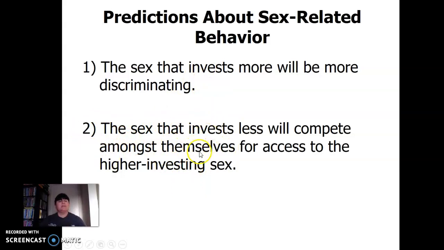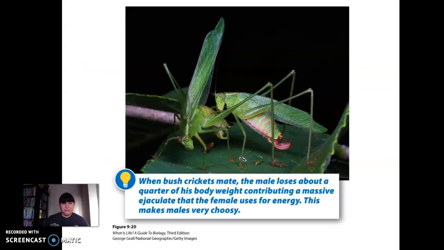And that competition is pretty risky in itself, right? So making mating calls, that's risky because predators are going to hear, or fighting with other males for territory, for resources, that's risky. So in regards to sex and in regards to procreation and having babies, there's energetic consequences for both having the babies or trying to acquire a mate.